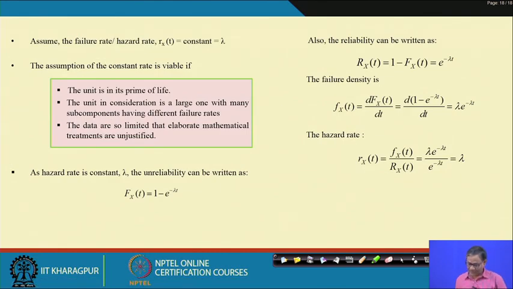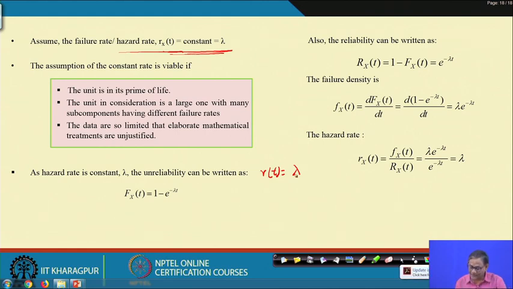So, if failure rate is constant, that means h(t) is lambda, then from here, using this h(t), we will be able to derive all those things. So, I will write down here. Our h(t), I am only writing h(t), is lambda.